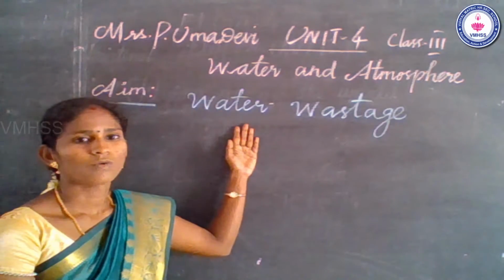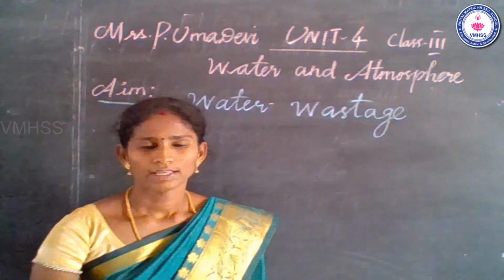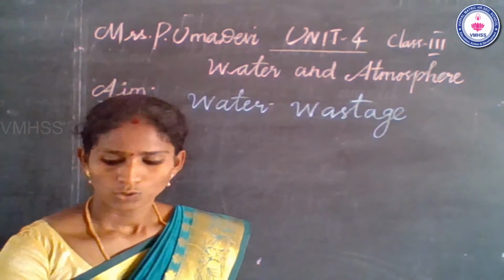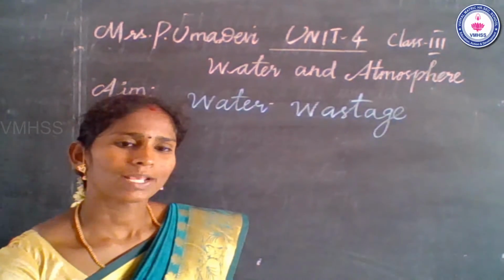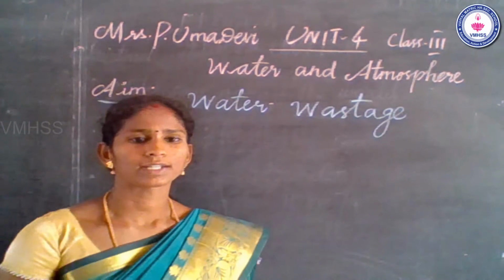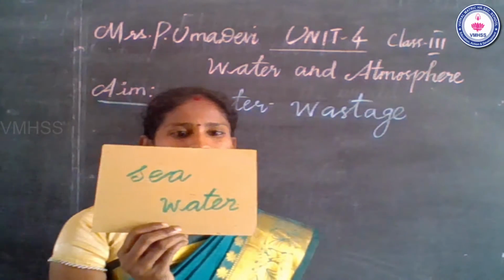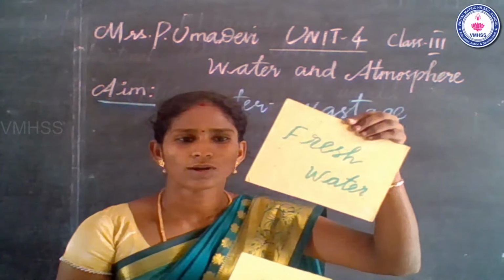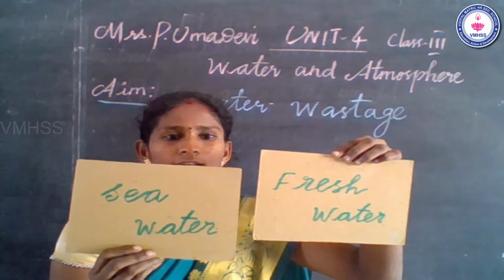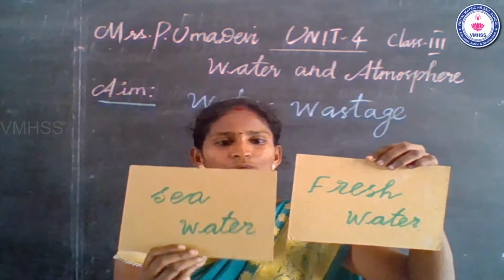Then today's topic: what is the aim of today? It is water wastage. How do we waste water? First, what are the types of water? There are two types of water, and you already know that. Sea water and fresh water.